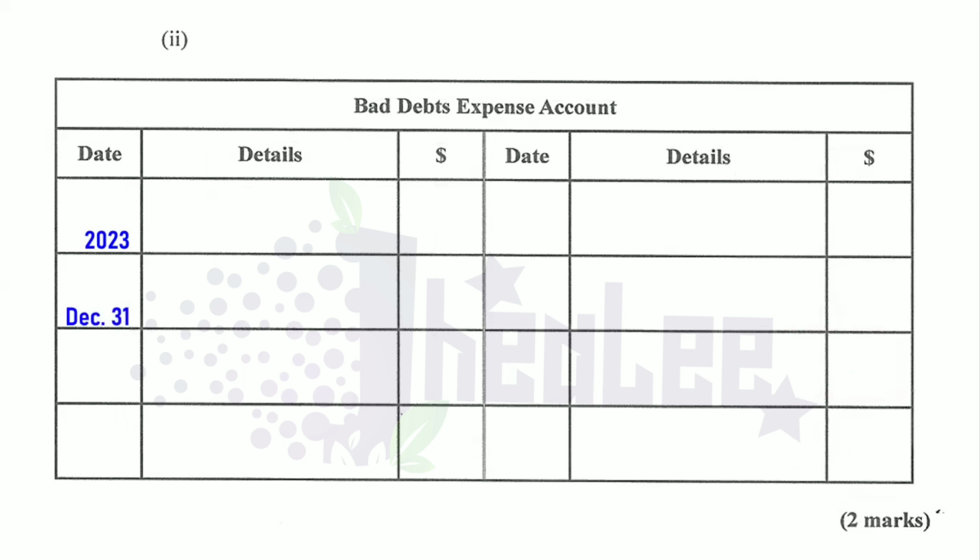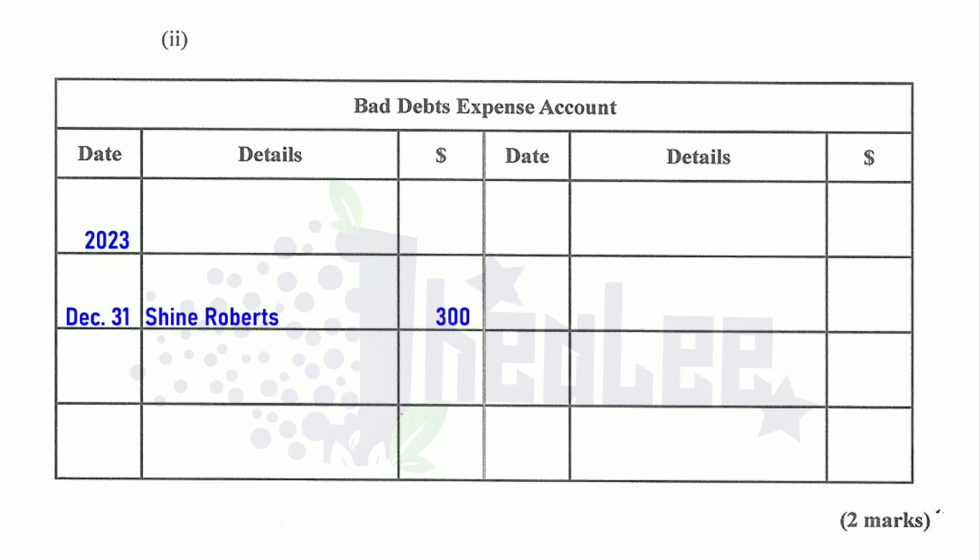In this case, we're going to record the name of the debtor, the trade receivables that we write off as bad debt. In this case, it is Shine Roberts, and the amount written off as bad debt expense is $300. There is no other entry based on the question.